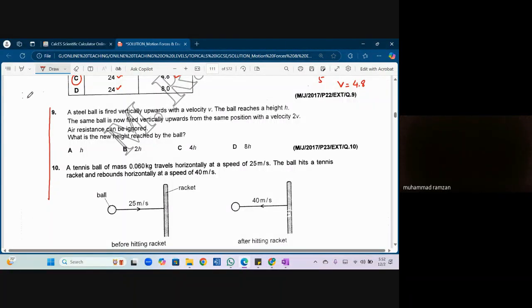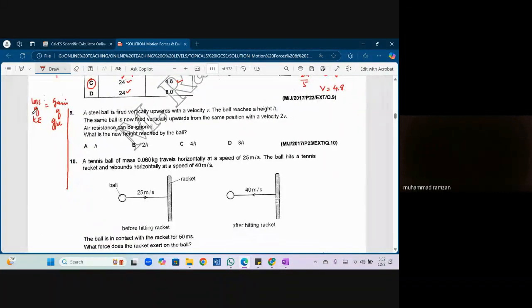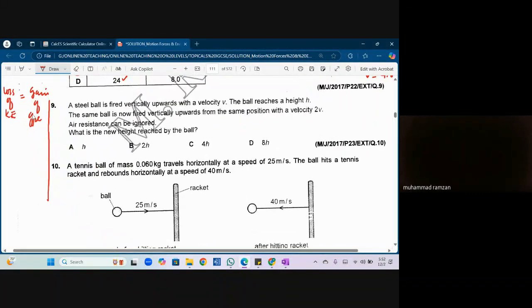Can I say that the loss of kinetic energy is equal to the gain of gravitational potential energy? Kinetic energy is associated with the motion of the object. Gravitational potential energy is associated with the position of the object. So the kinetic energy of the object was equal to half mv square.